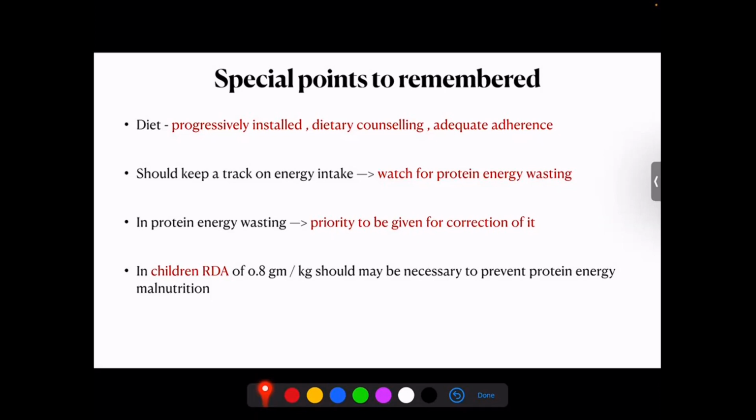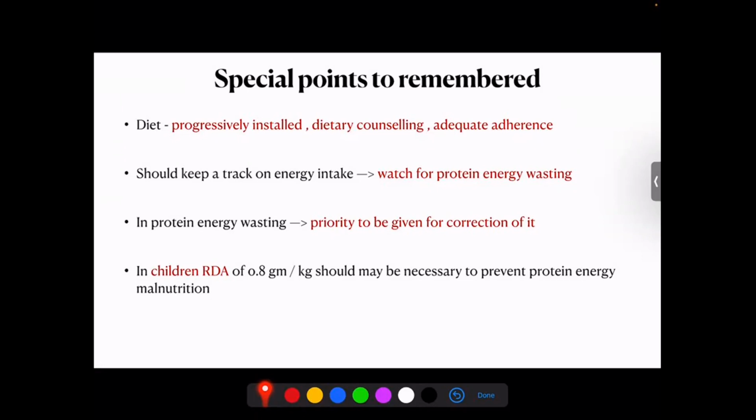So we need to keep track of the energy intake and supplement the energy by other forms. Otherwise, they will go into protein energy wasting. And if a patient has protein energy wasting for some reason, in the form of decreased intake, or because of an acute insult such as infection, or because of a catabolic state, it's important that priority be given to correcting it rather than going for the typical conventional protein restricted diet. Because if we don't correct that protein energy wasting at that point of time, it might actually backfire on us, and then the patient will have increased mortality.